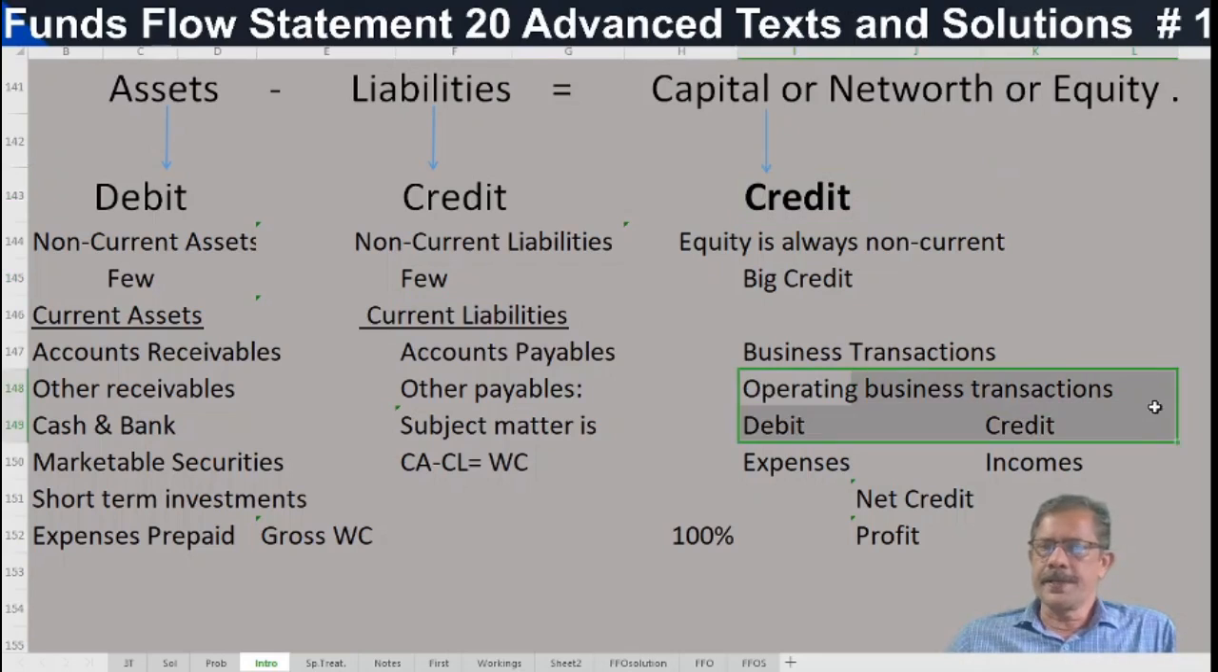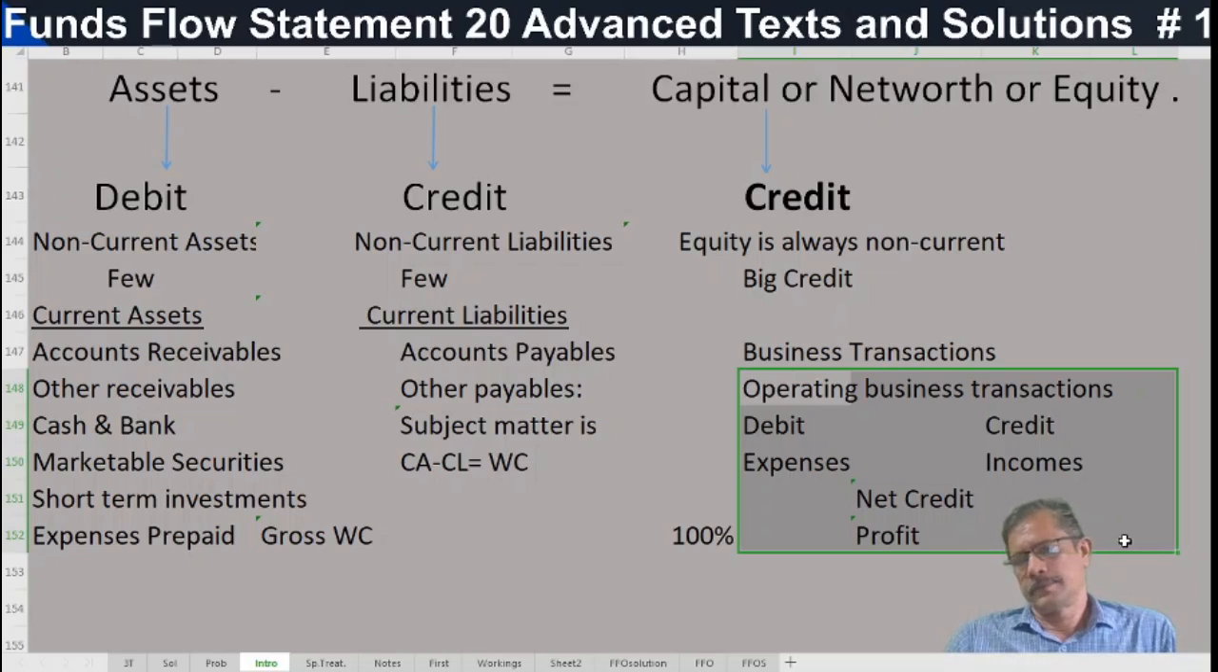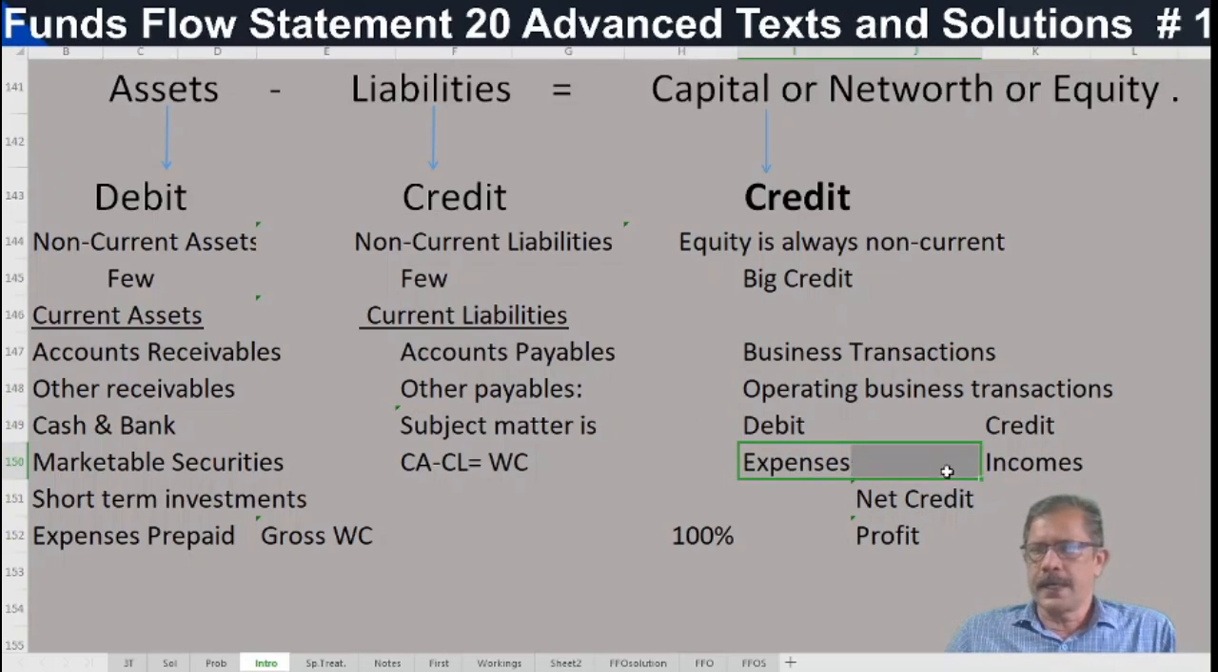They are called operating business transactions. In these operating business transactions, working capital is affected by each and every transaction. Each and every transaction results in a change in the working capital position of a firm. And there are numerous expenses and numerous incomes. The major source of income is sales. The major source of expenditure is cost of goods sold for a trading firm.